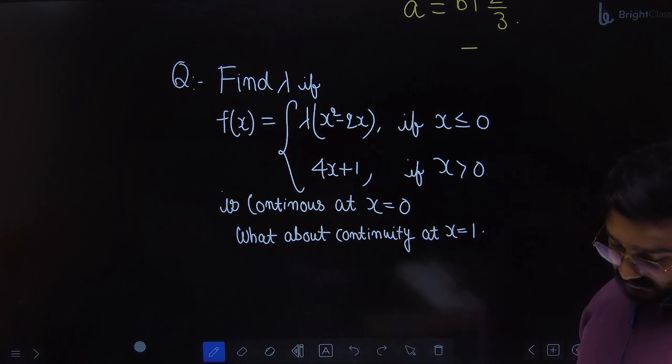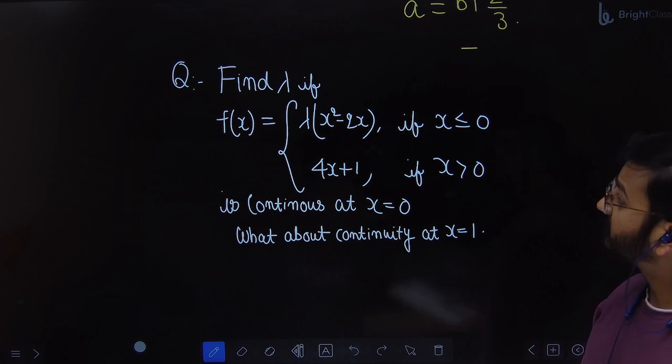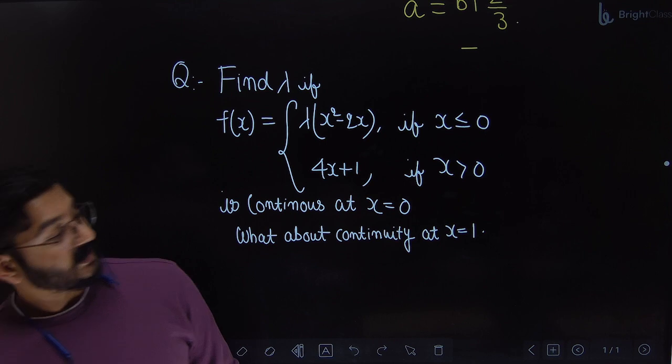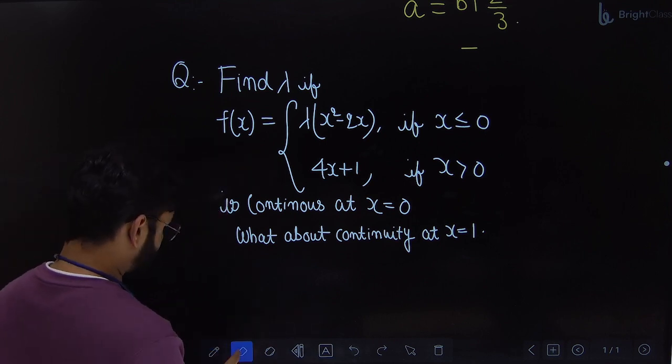But I think we have to write the question in a different way. Otherwise, find lambda. I will change the question. Since everything is same, answer will be no value of lambda. That is correct.